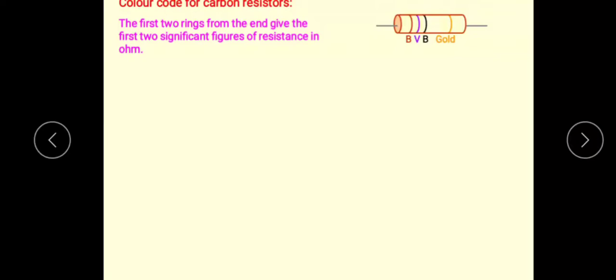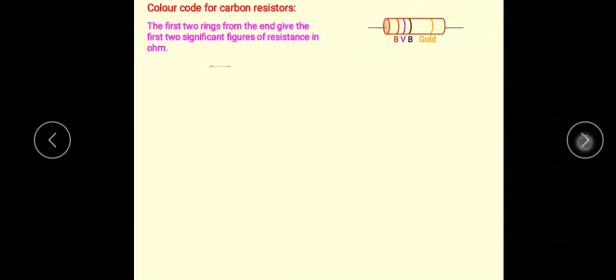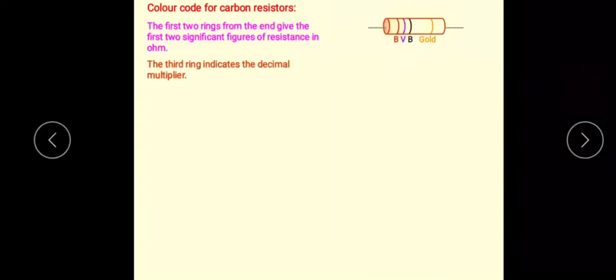The first two colors give the two significant figures of a resistance in ohms. Then the third ring, see here, the first two colors show the significant figures in the resistance in ohms, and the third color, there is a black color here. This is just an example: black, violet, brown, gold. According to this example, I'm explaining now.